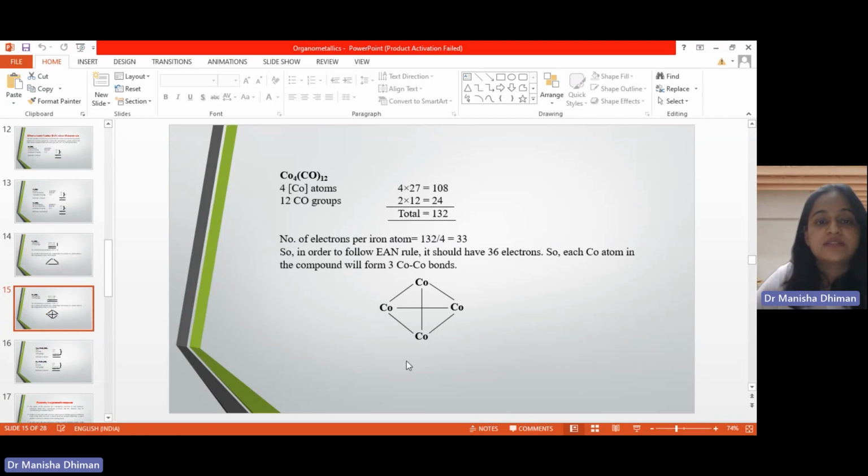There are 4 cobalt atoms. That means 4 into 27, a total of 108 electrons will be there. 12 CO ligands. So each ligand will donate 2 electrons, making it a total of 24 electrons. So the total electrons will be 132. And if you count the electrons for an individual cobalt atom, that will be 132 divided by 4, and that is equal to 33. So in order to follow the effective atomic number rule, it should have 36 electrons. That is why each cobalt atom forms 3 cobalt-cobalt bonds to follow the EAN rule. So with the help of the EAN rule, we can also predict the structure of organometallic compounds.